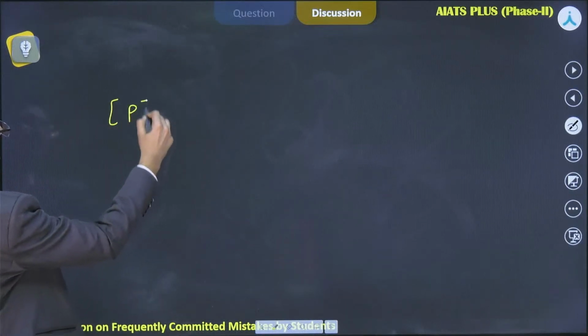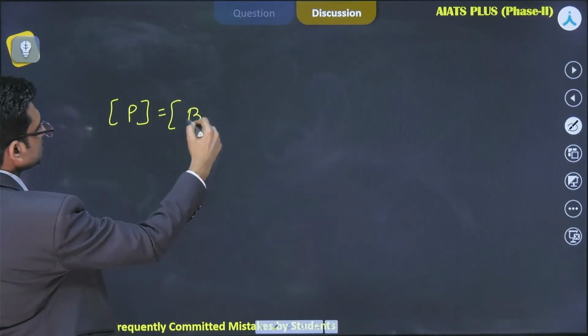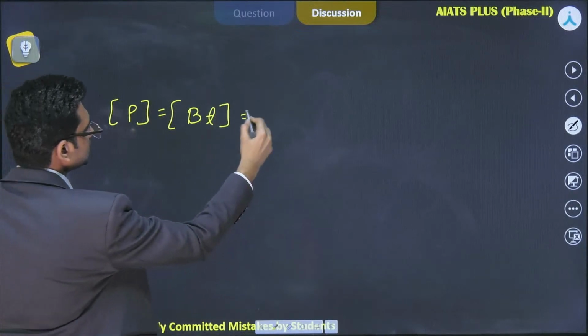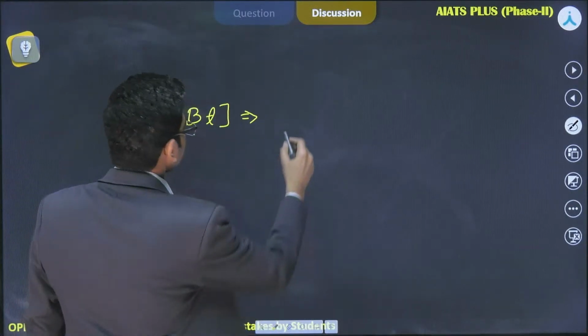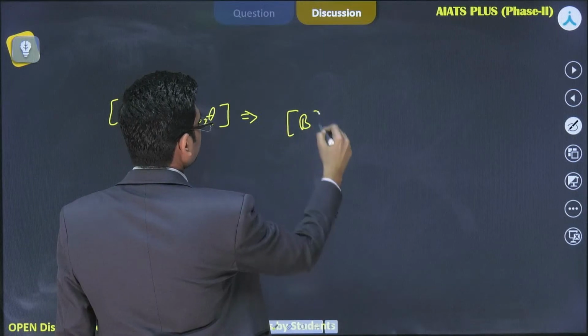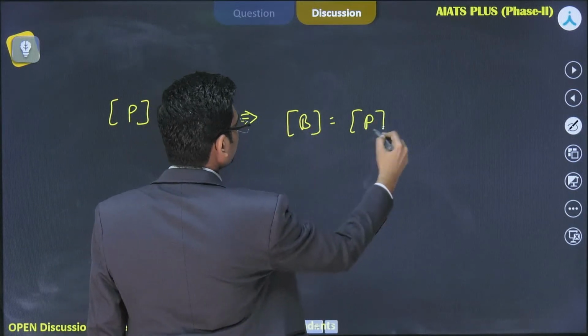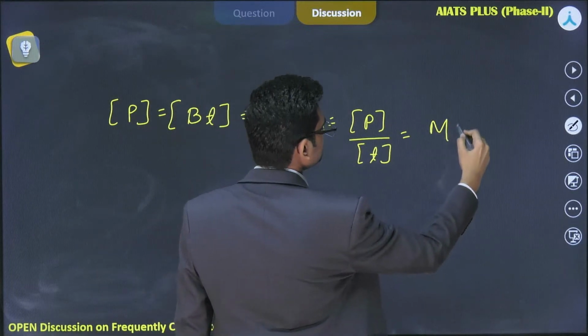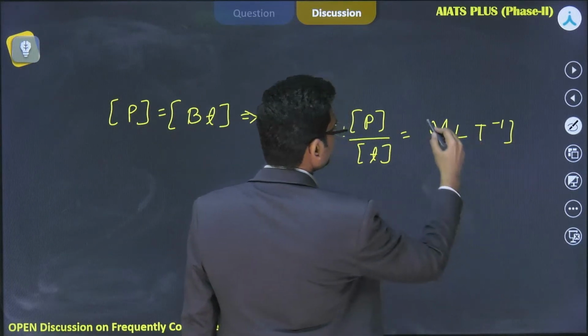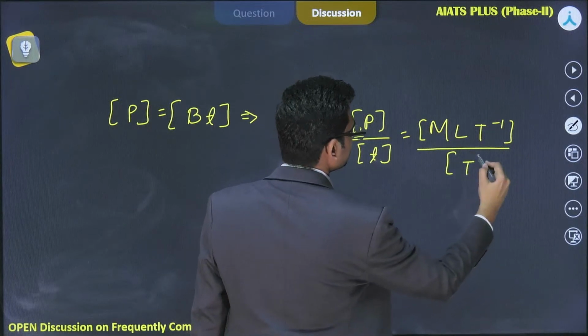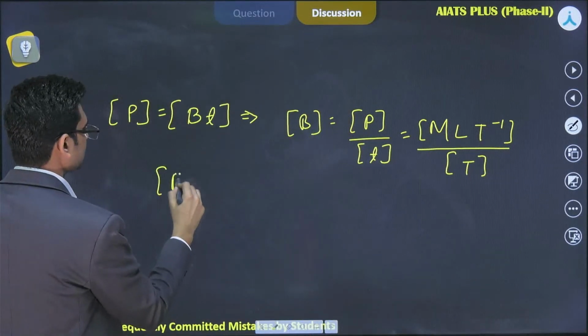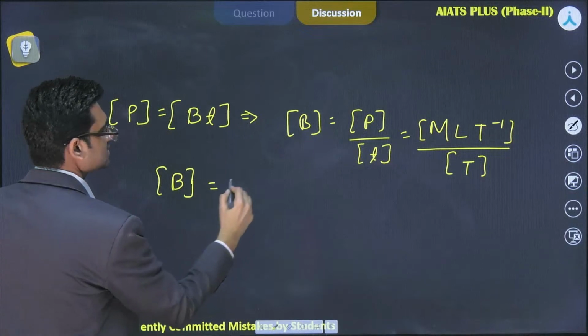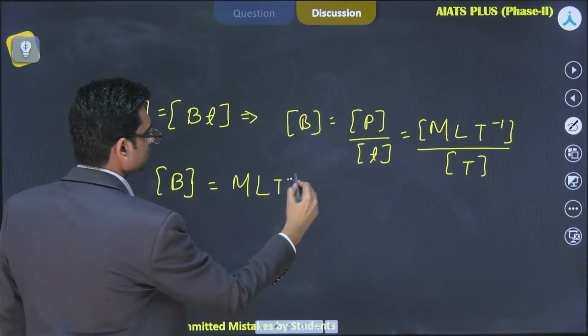So this is again dimension of P, that is equal to dimension of B into T, right? Again, you know the drill. So dimension of B should be equal to dimension of P divided by dimension of T. This is MLT inverse divided by T. This will become dimension of B as MLT to the power -2.